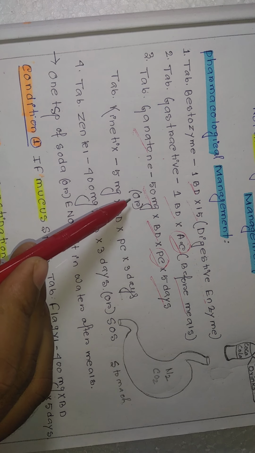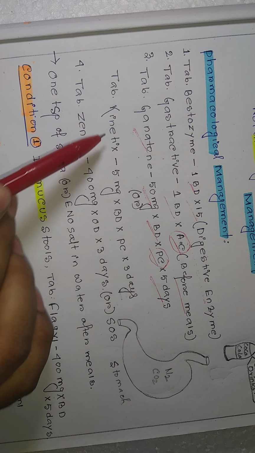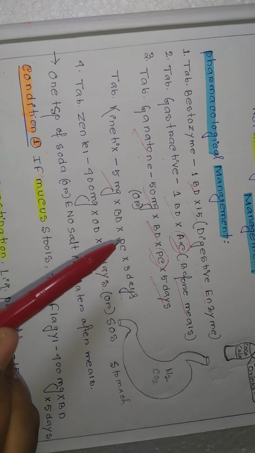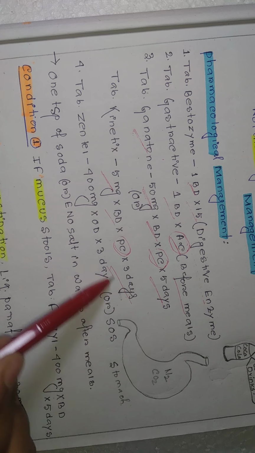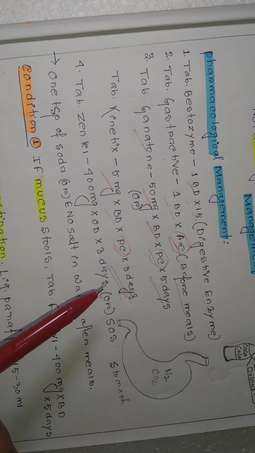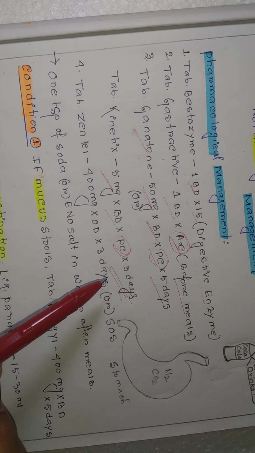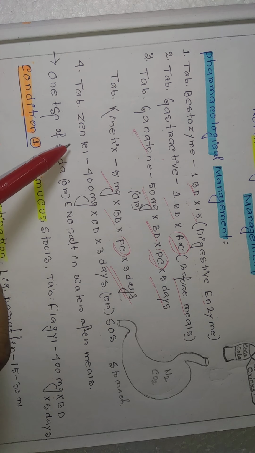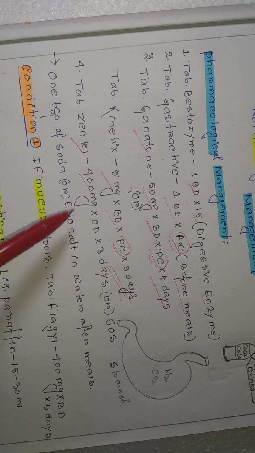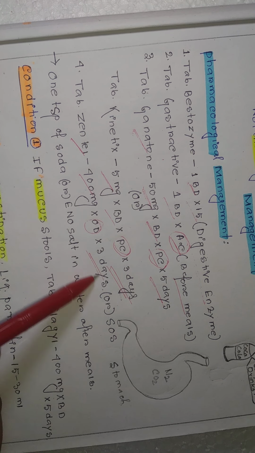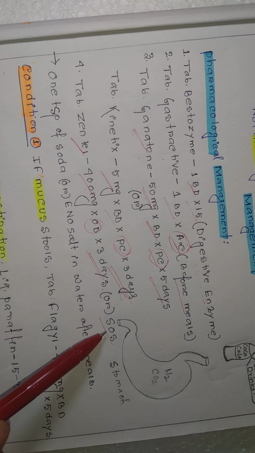You can go with tablet Kinetics 5 milligram BD PC, post cibum, for 3 days. You can continue, and if necessary you can go with an antihelminthic drug, that is Zentel 400 milligram OD for 3 days, or SOS.